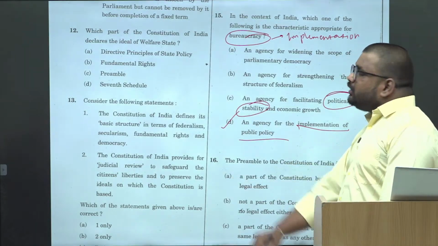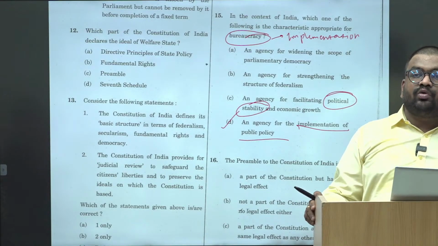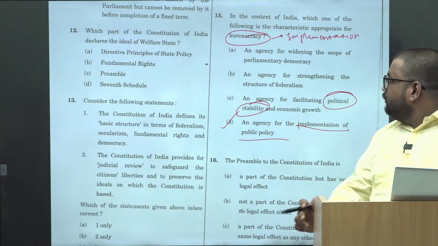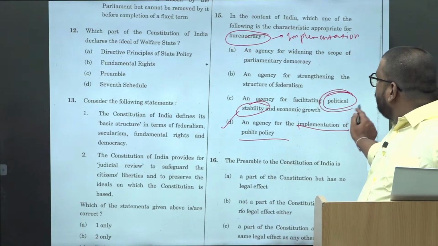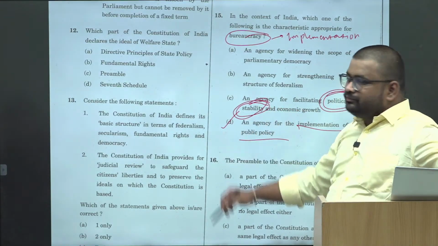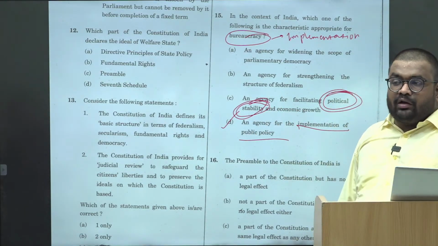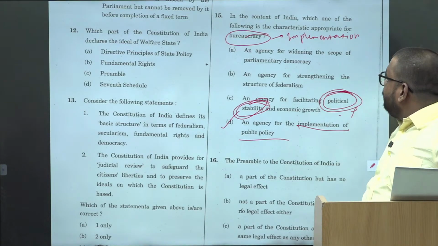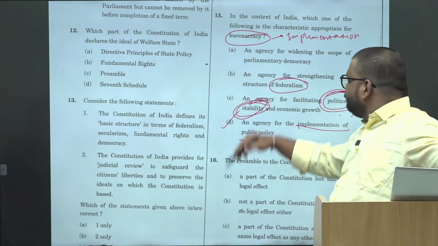So with respect to bureaucracy, neutrality of the civil servants is essential, right? So will civil servants work for political stability? ये उनका काम है, होगा क्या? तो eliminate. Okay. Then agency for strengthening the structure of federalism.